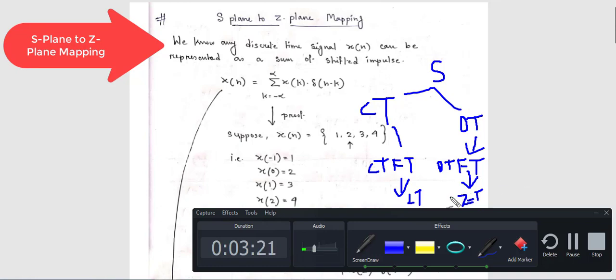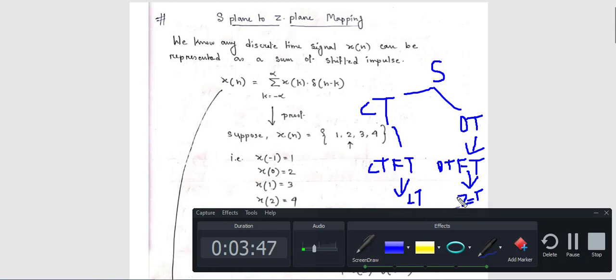Now, both Laplace transform and Z transform are applicable for signals. Laplace transform is applicable for which type of signal? Continuous time signal. And Z transform is applicable for which type of signal? Discrete time signal. Basically, Laplace transform is applied where there are some difficulties in CTFT, and Z transform is applied where there are difficulties in DTFT.